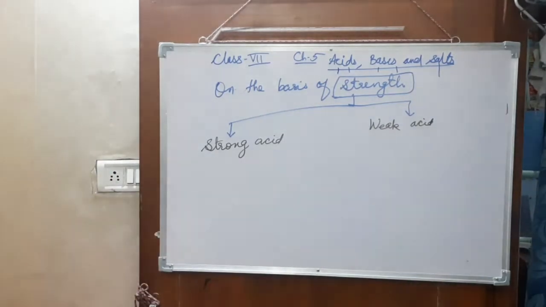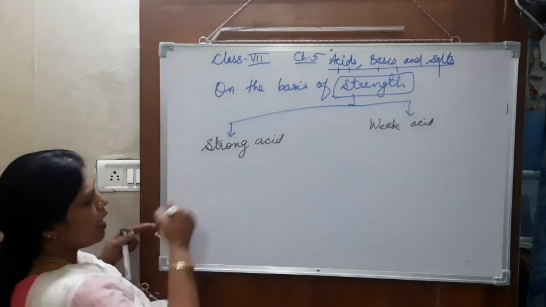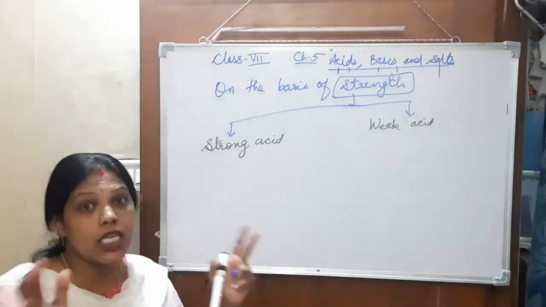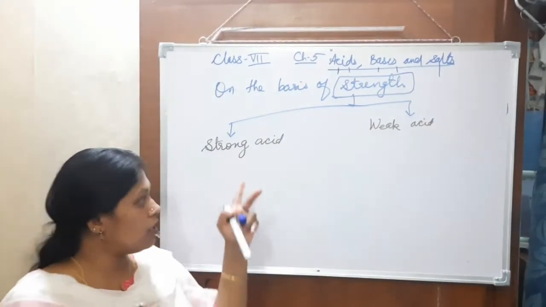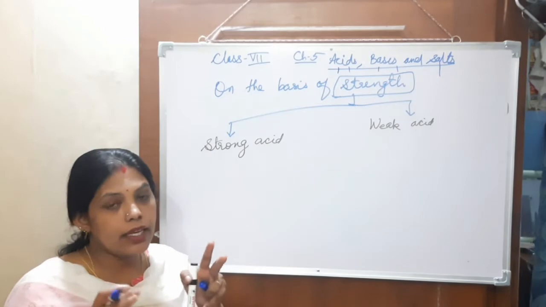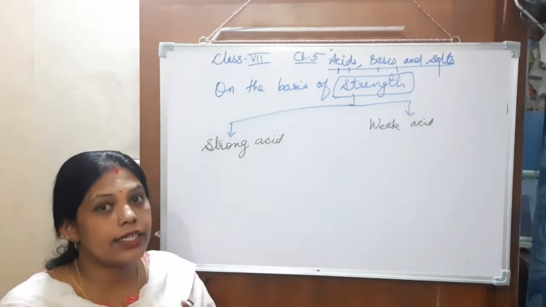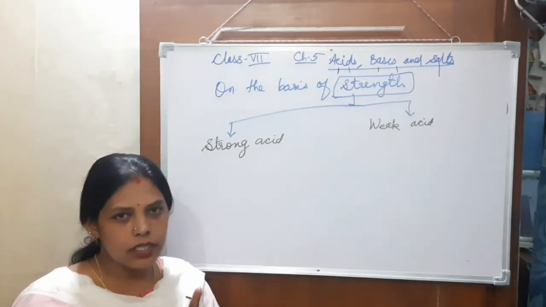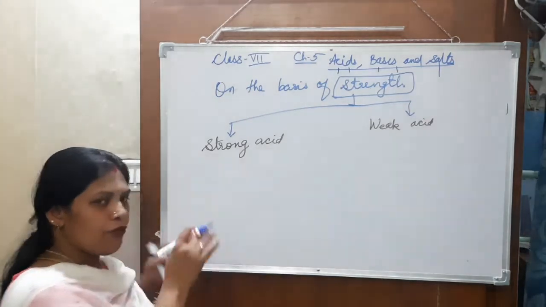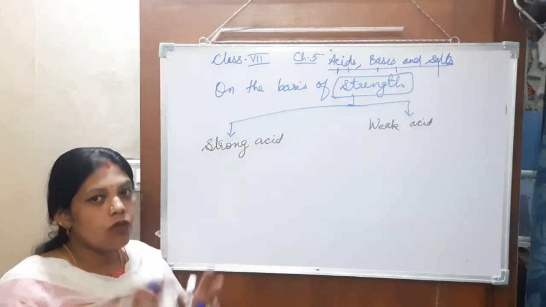Here, strong acids dissociate. As I already said, an acid contains positive hydrogen ions. If we add it in water, what happens?